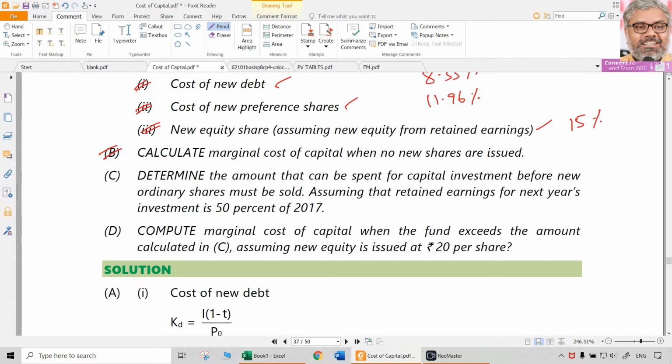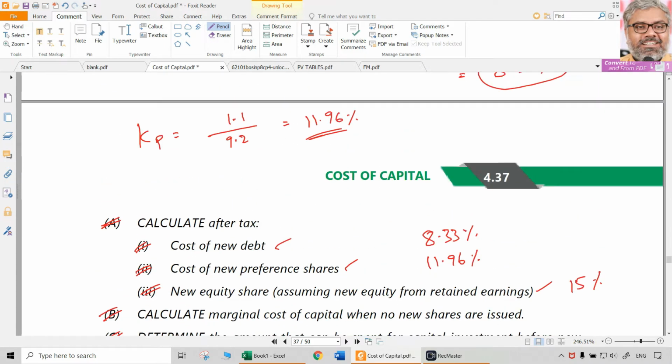Now moving on to C. This asks, determine the amount that can be spent for capital investment before new ordinary shares must be sold, assuming that retained earnings for next year's investment is 50% of 2017. So retained earnings will be 50% of 2017's earnings.